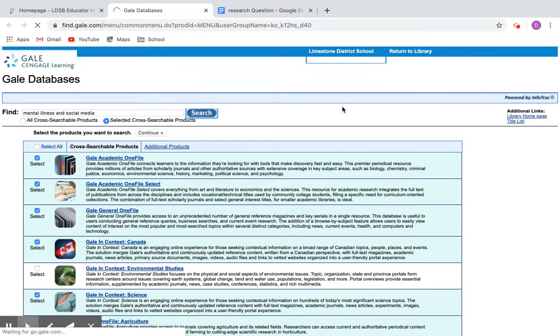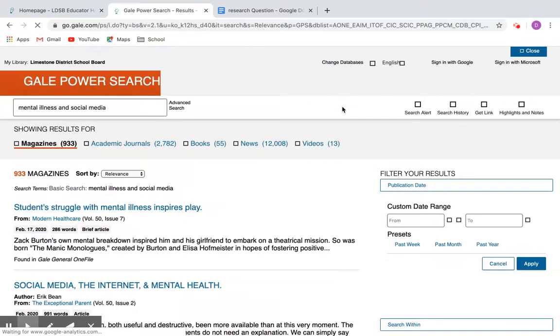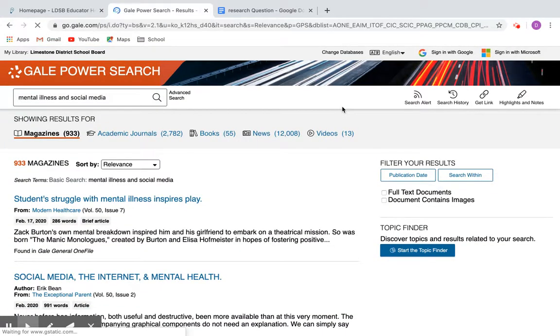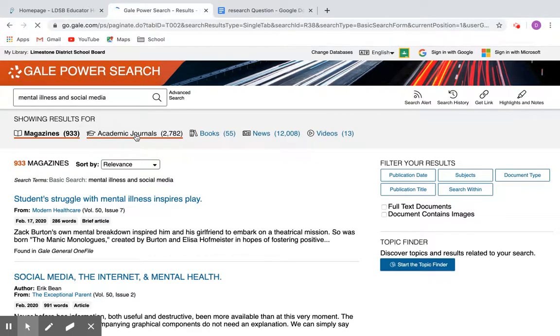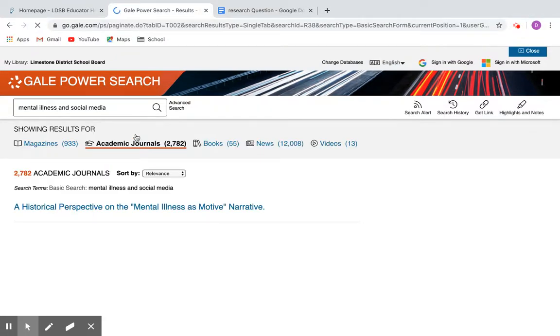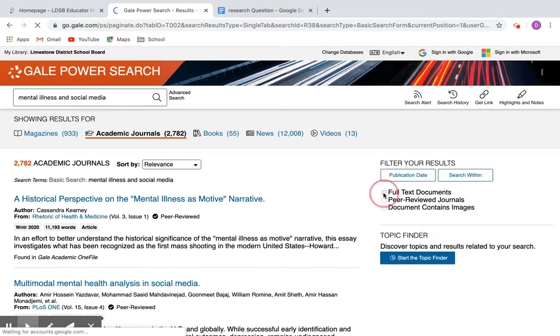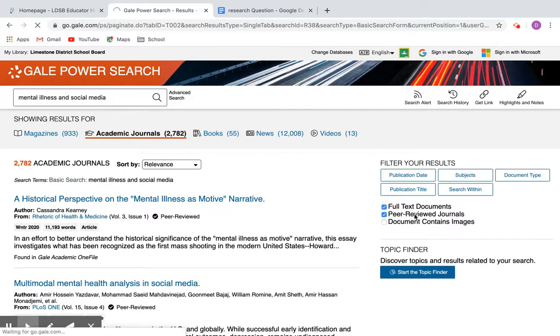What you would like is probably down to 100 or so articles so you can scrounge through them. So we have 2,000. We're going to click academic journals because that's what we're interested in. This project only cares about academic journals, sort of what you can prove. And then it's peer reviewed. So we have full text and peer reviewed.